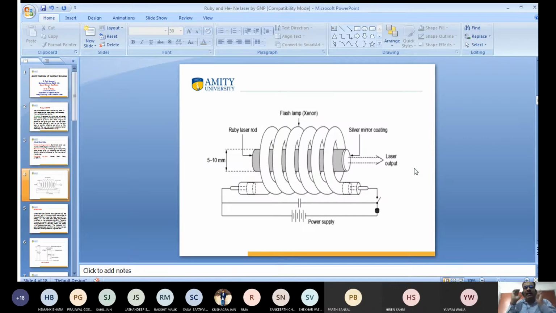This is the figure of the ruby laser. This is the ruby rod, a cylindrical rod which is a mixture of aluminum oxide and chromium oxide. And this is the xenon flash lamp. The helical structure of the xenon flash lamp is wrapped over the ruby rod, and this is the power supply. One end is fully silver and one end is partially silver. So this is the construction of the ruby laser.